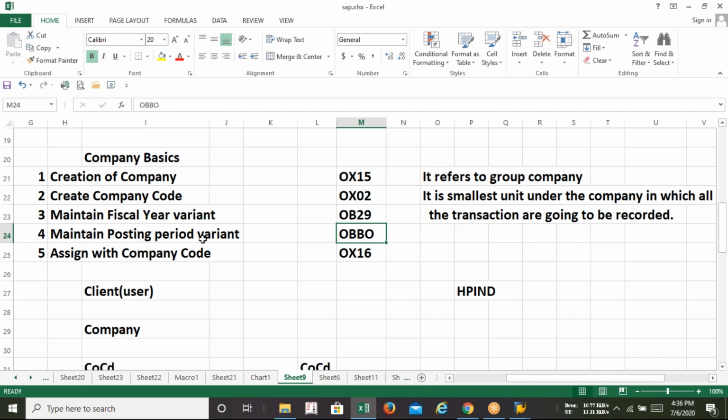OBBO is for what? Posting variant. Posting means document posting, the entry of the document. In the finance module, what kind of documents do we have? Documents for assets, meaning fixed assets, customer invoices, and vendor documents like vendor invoice, vendor payment, debit note and credit note. These documents we need to record in SAP. Definitely we can record all this, but first we need to configure. So right now we are going to configure the posting variant in SAP so that we can post all this in SAP.